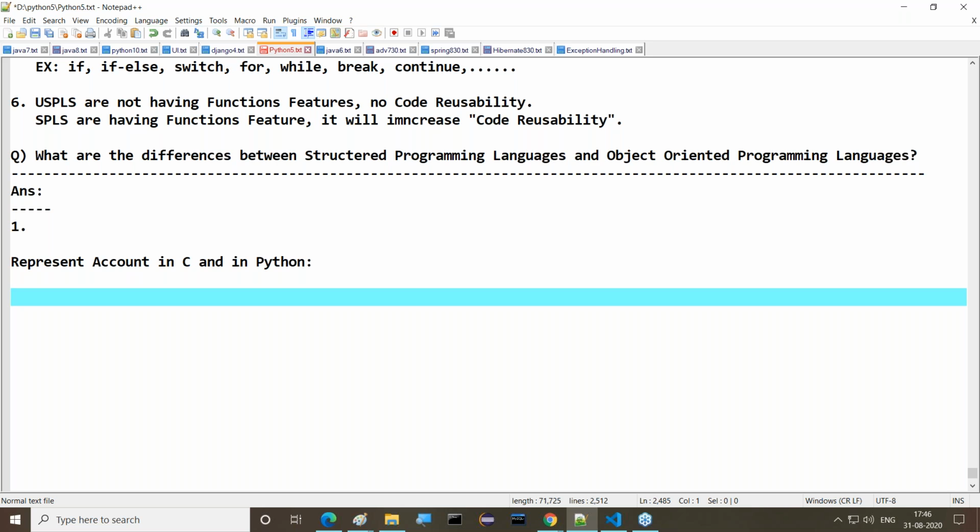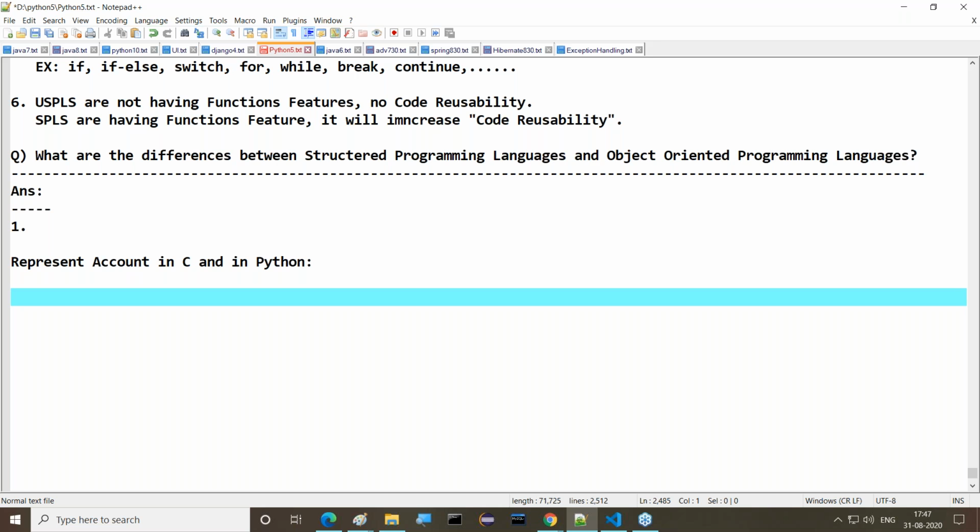First, declare a class. Next, inside this class, declare variables and methods. After that, create an object for the class. Then after creating the object for the class, what is next? Access the members of the class. That's it. The process will be very simple. Not required to take much about it.